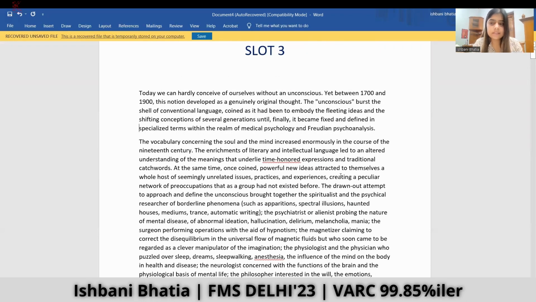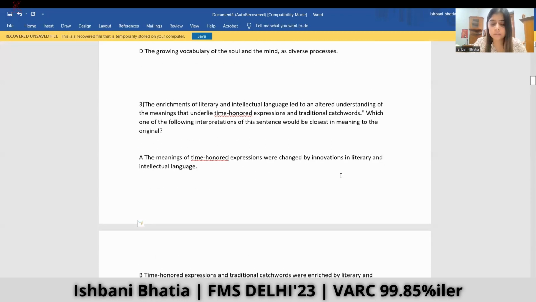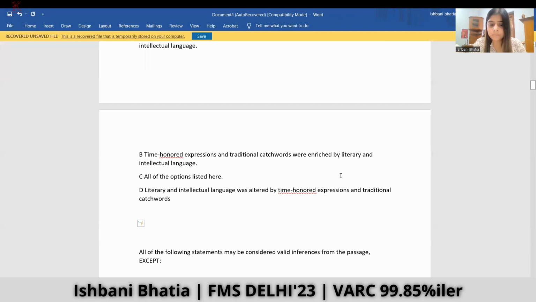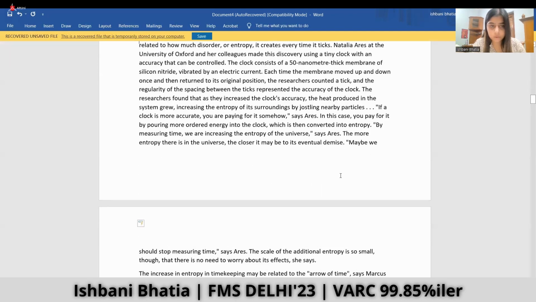This is a kind of dry topic which is not very interesting to read. To read such articles, what I have observed for myself is that I need a kind of momentum first. I must be in the reading phase of mind to read such dry passages. So this won't be a type of passage I would like to start my paper with, so I'll keep it for the later part. I won't leave it, I'll solve every question as long as I have time. So I'll leave it for now. Let's go through the next one.